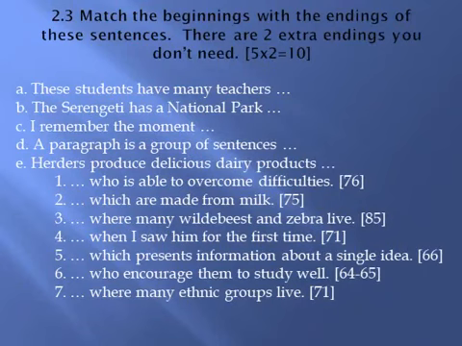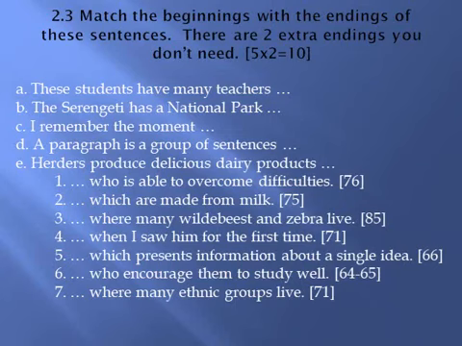2.3. Match the beginnings with the endings of these sentences. The phrases that we have to choose for the correct endings of these sentences all begin with relative pronouns. So we need to review the usage rules for relative pronouns. People, who. Place, where. Time, when. Things, the relative pronoun which will be used to connect.